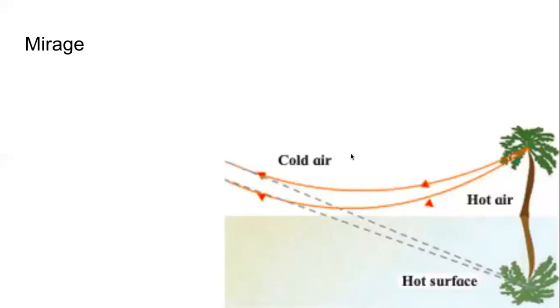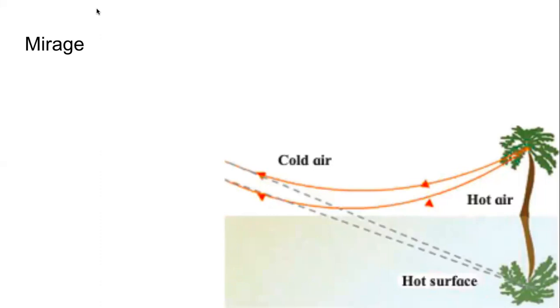Another phenomenon. It is called a mirage. Mirage is like a false impression of water in a very, very dry place, usually desert. क्यों होता है? कैसे होता है?